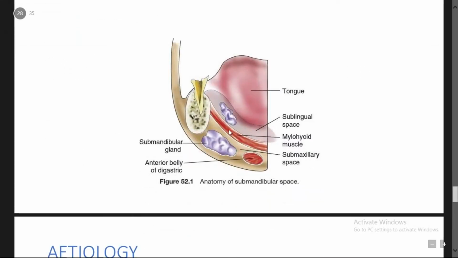You can see clearly here, this is the anatomy of the submandibular space. This is the submandibular gland, that is the submandibular salivary gland, this is the mylohyoid muscle, and this is the tongue. This is the sublingual space. This is the anterior belly of the digastric, this is the submaxillary space, and this is the sublingual space. Above the mylohyoid muscle is the sublingual space. Below the mylohyoid is the submaxillary space. But the two spaces communicate with each other at the posterior border of the mylohyoid.